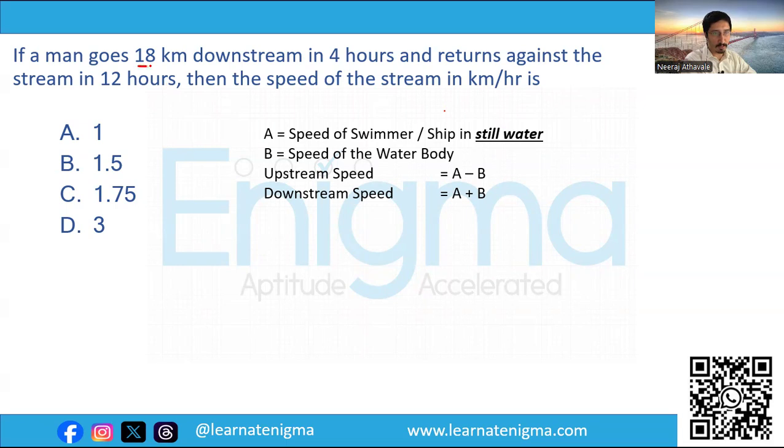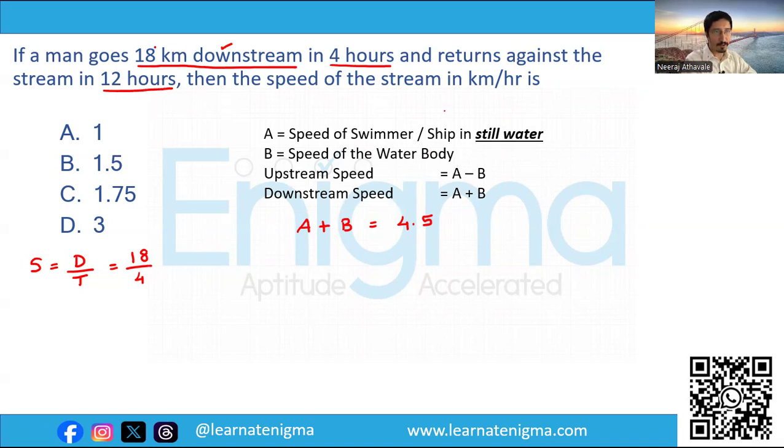A man goes 18 kilometers downstream in 4 hours. Now, the formula for speed is distance upon time. Here, the distance is 18 and the time is 4 hours. So, 18 upon 4, because 18 is the downstream distance, 18 upon 4 becomes the downstream speed. So, A plus B becomes 18 upon 4, that is 4.5.